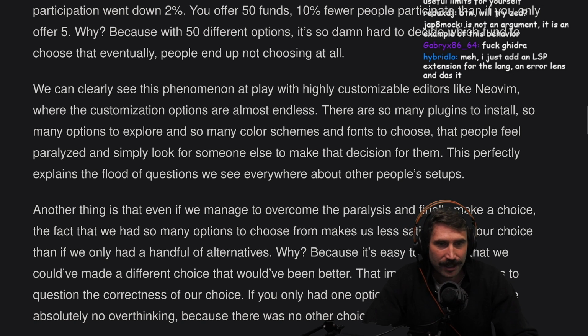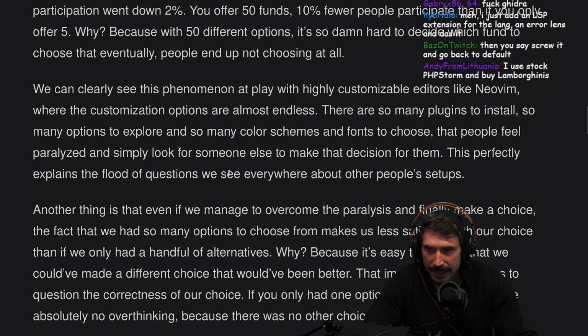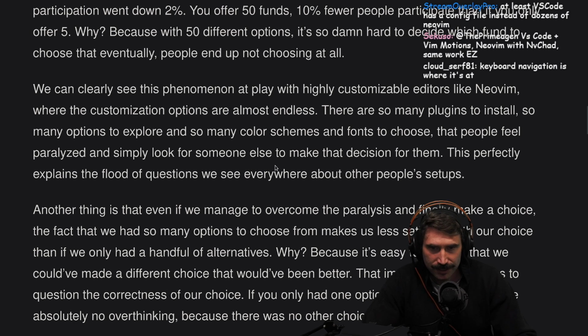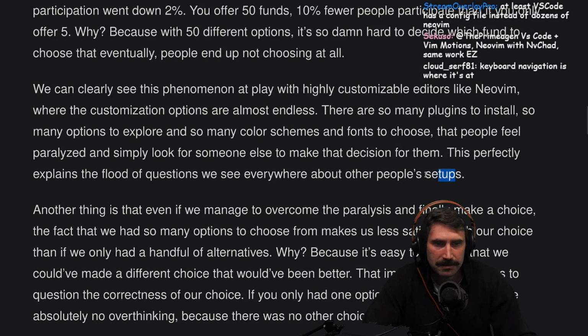Right? There are so many plugins to install, so many options to explore, and so many color schemes and fonts to choose from that people feel paralyzed and simply look for someone else to make that decision for them. This perfectly explains the flood of questions we see everywhere about people's setups. Okay, that's, I'd say, reasonable.